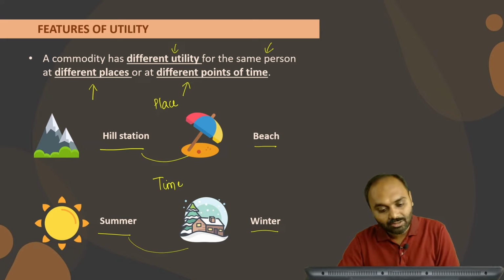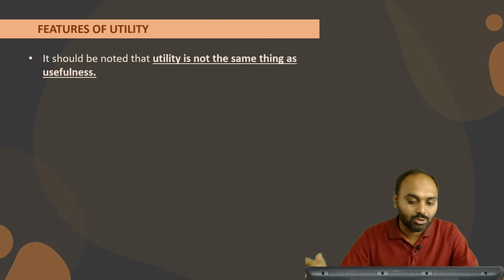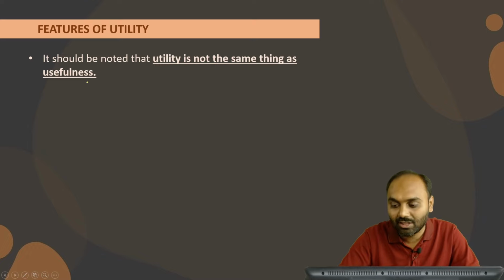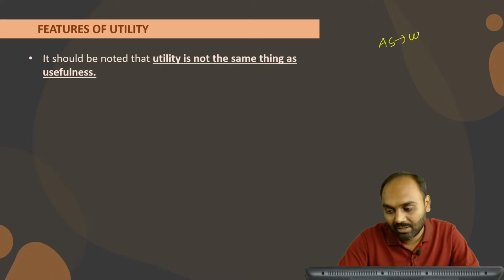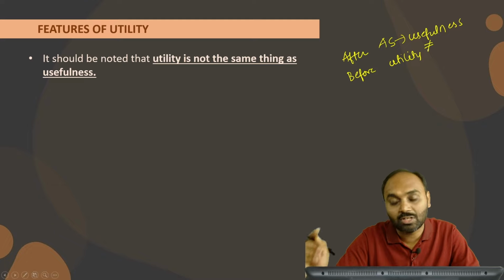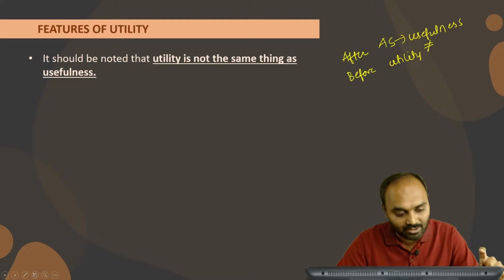The last two features: utility is not the same thing as usefulness. As we have discussed previously, usefulness is the actual satisfaction we get after consuming a product. It is after, but utility is before consuming a product. So utility is different from usefulness. It is not the same as usefulness, that is the first thing.